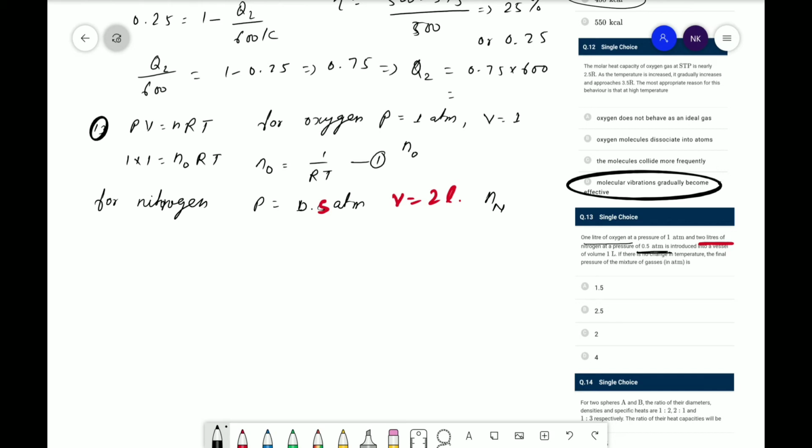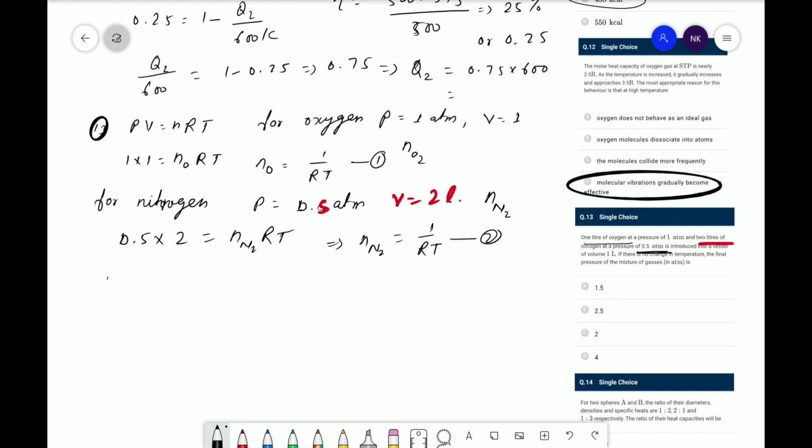You can consider O2 for oxygen and N2 for nitrogen. Hence 0.5 into 2 is equal to N2 RT. Therefore N2 will be equal to 1 upon RT, that is equation 2.